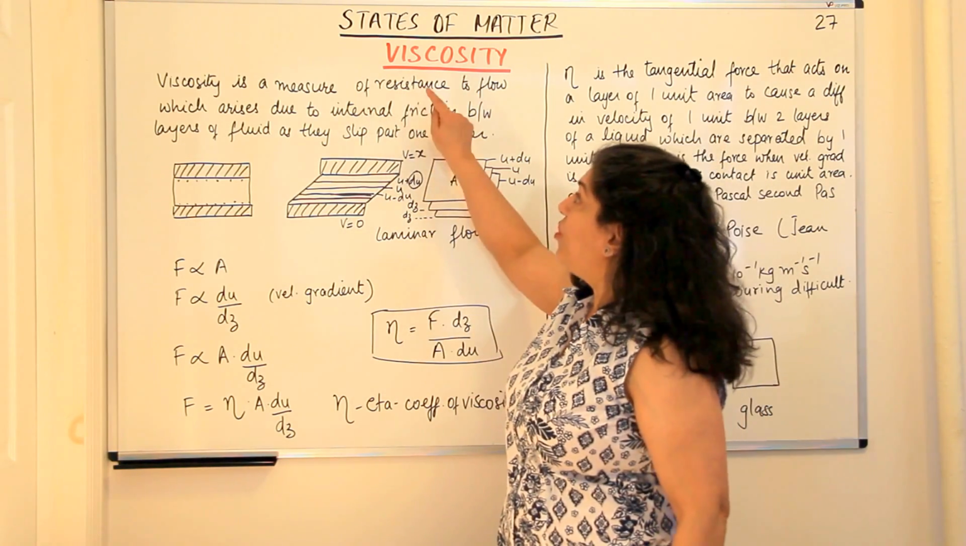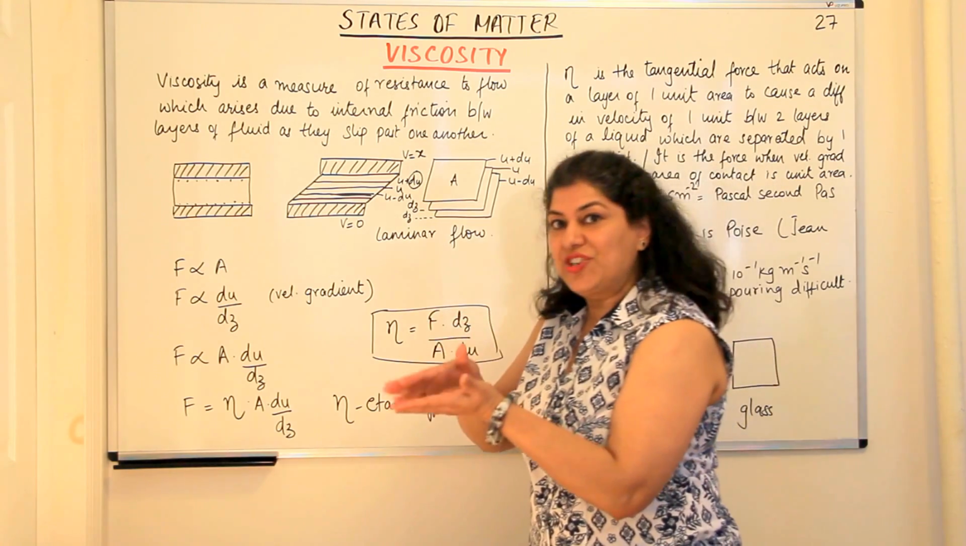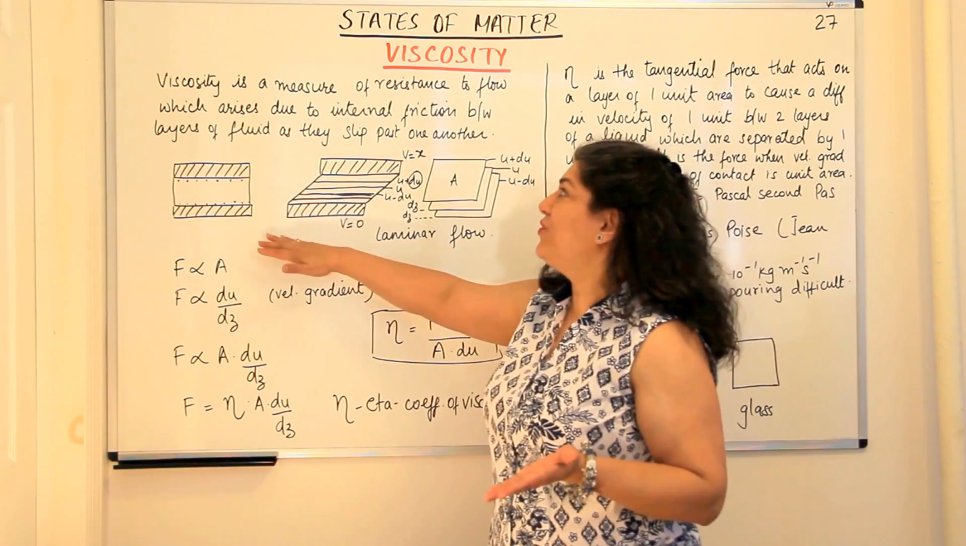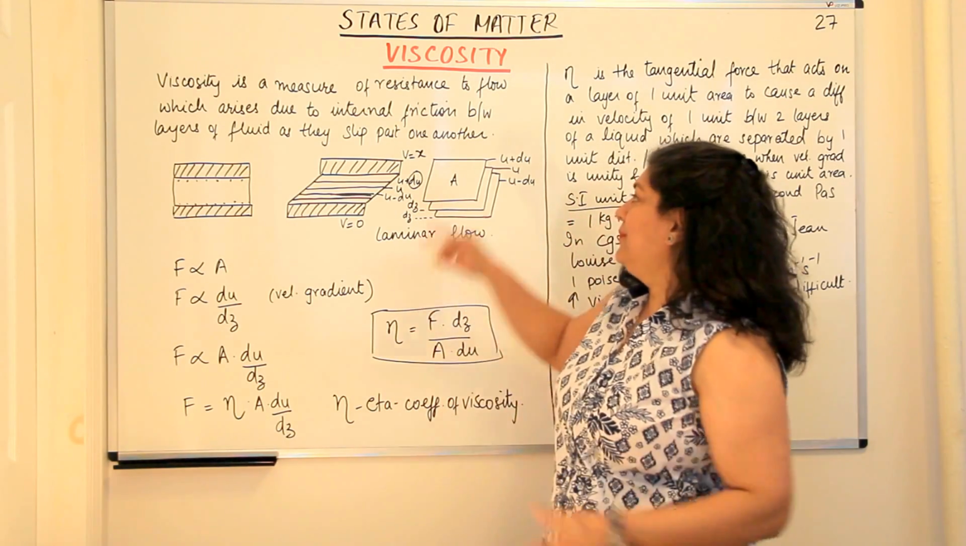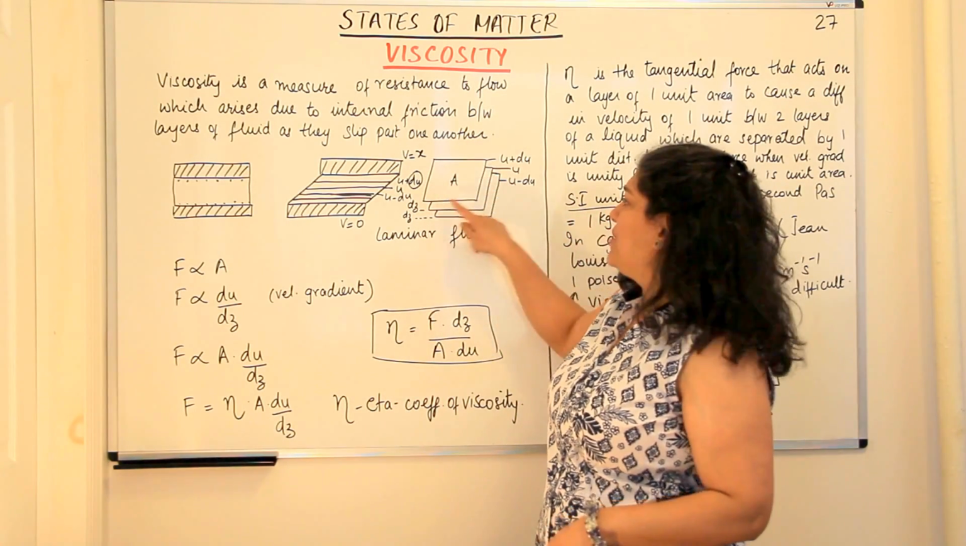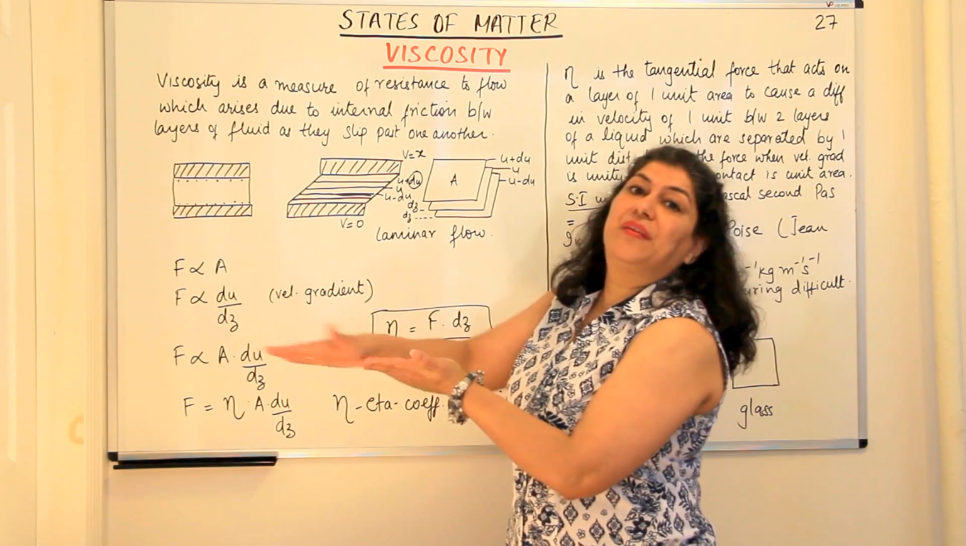Viscosity is a measure of resistance to flow which arises due to internal friction between the layers of fluid as they slip past one another. This kind of flow, you can imagine this to be a lamina, that is a sheet. It is known as laminar flow.